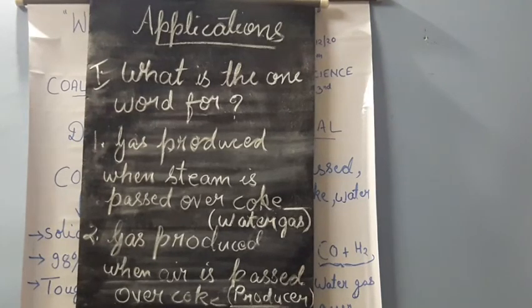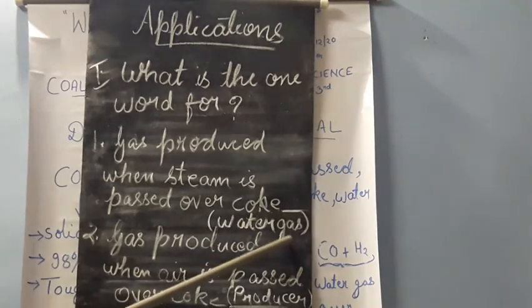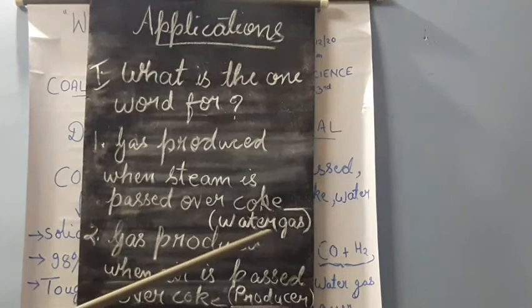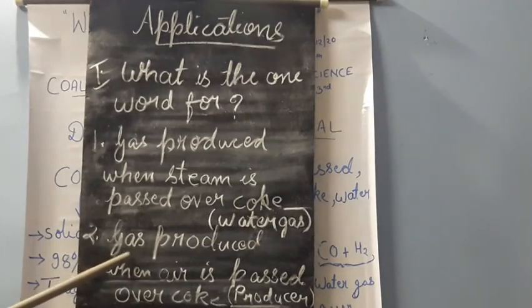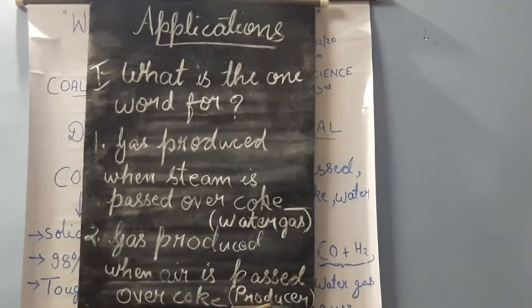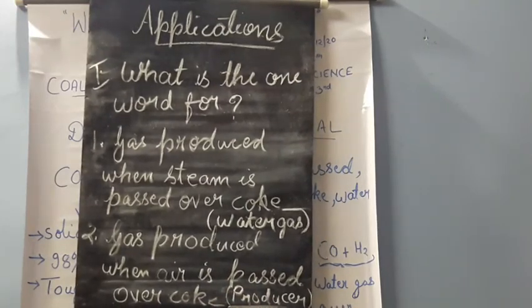Okay students, check your answers. First answer is water gas. The gas produced when steam is passed over coke is known as water gas. Second answer, the gas produced when air is passed over coke is known as producer gas. So these are the answers for your questions.